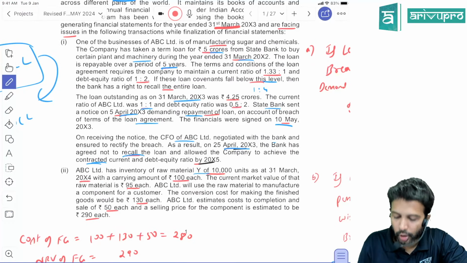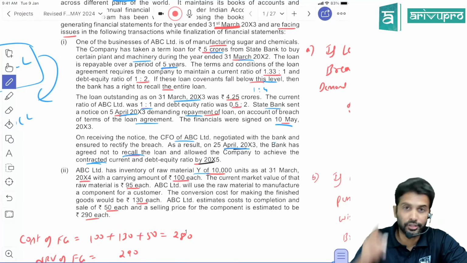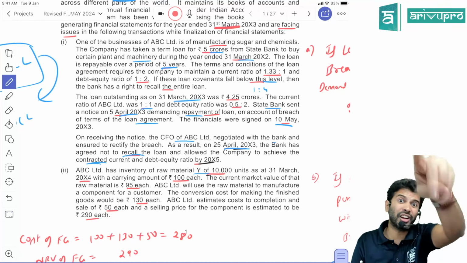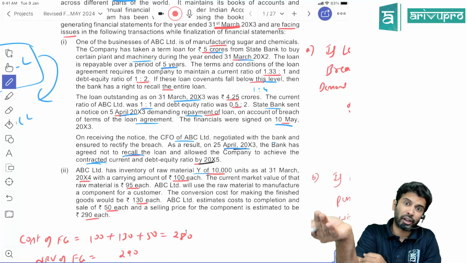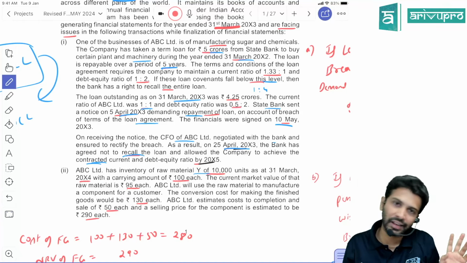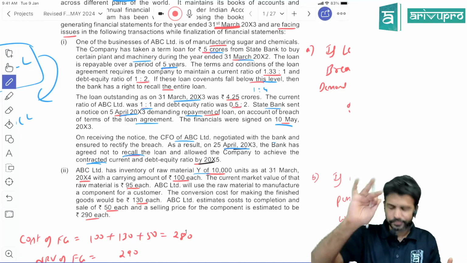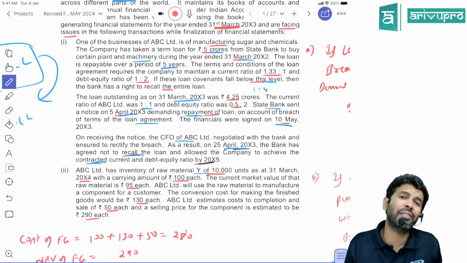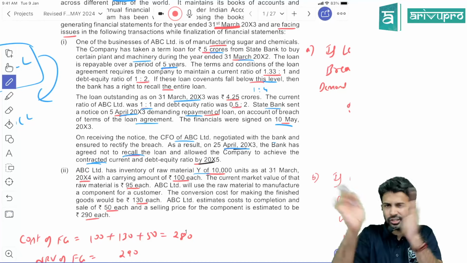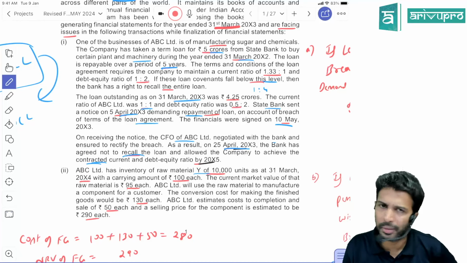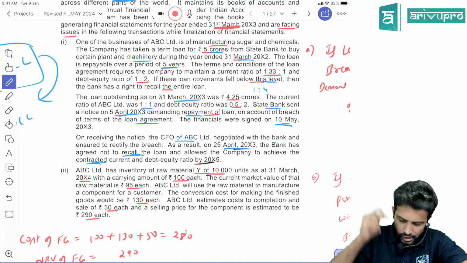ABC has an inventory of raw material of 10,000 units. Now, the moment you see raw material, you know, raw material valuation is dependent on the finished goods. If finished goods is valued at cost, then raw material also will get valued at cost itself. If finished goods is valued at net realizable value, then raw material will get valued at usually the replacement cost. The provision is cost or replacement cost, whichever is lower, but in this case, replacement cost only will be lower. That's what we have discussed. Yes. So read this in mind.